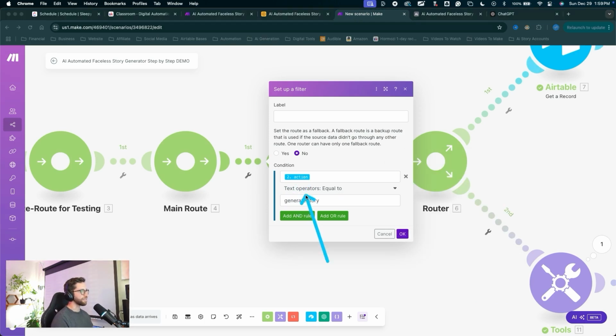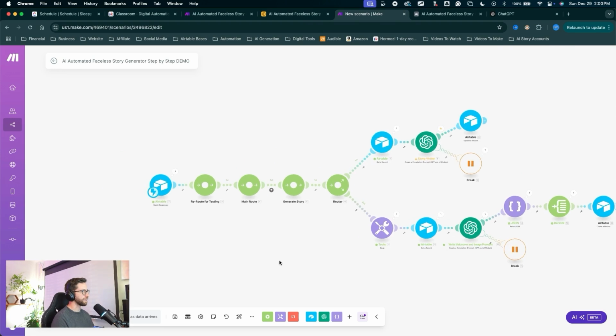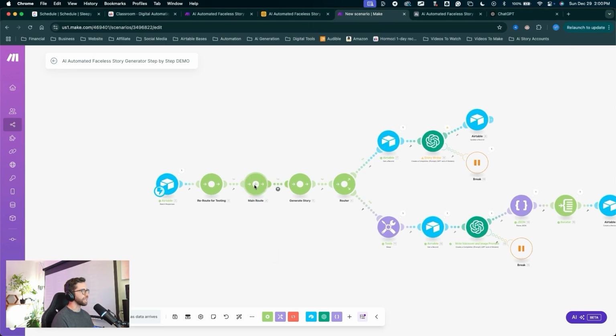So when that action variable is equal to generate story, click OK, we will perform the generate story chains. Great. That allows us to create new chains with new variables to perform those actions. So what we're going to do off the main route is create a new route.